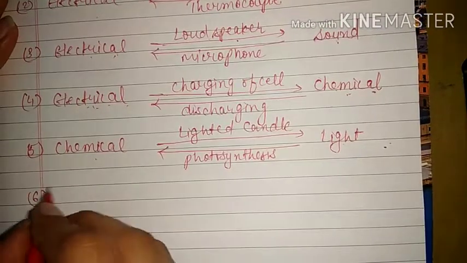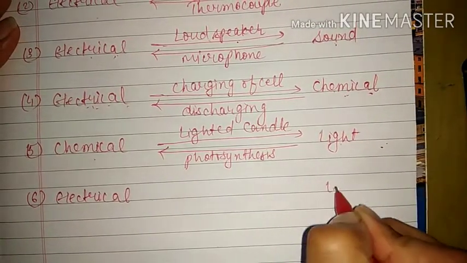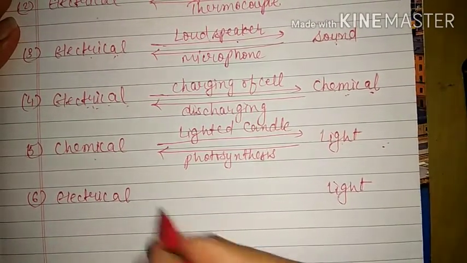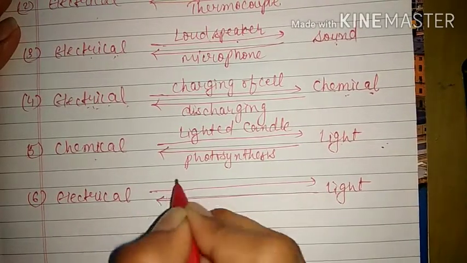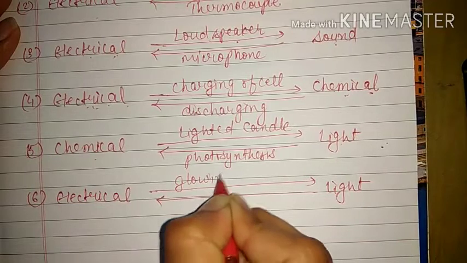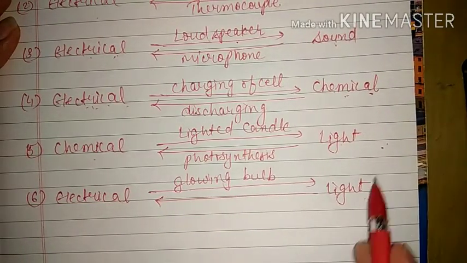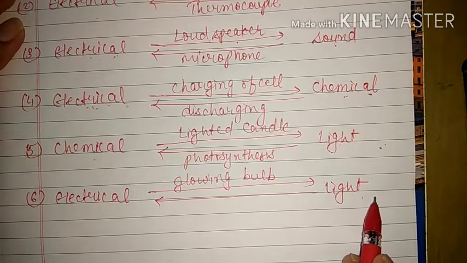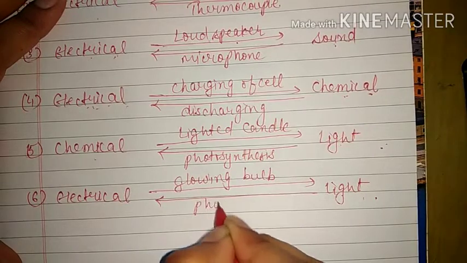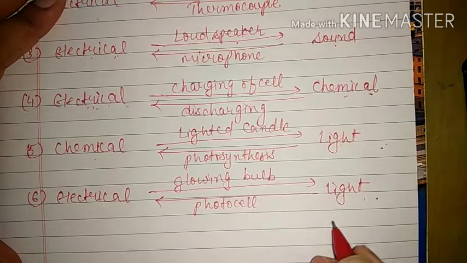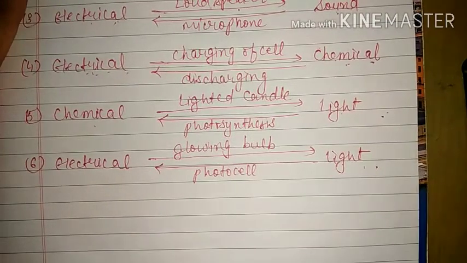And the next one is electrical energy into light energy. Every day we are making use of it. Suppose a glowing bulb takes electrical energy and gives us light energy and some amount of heat energy. Similarly, light energy is converted into electrical energy in photocells, and you can also write solar cells. Both convert sunlight into electrical energy.